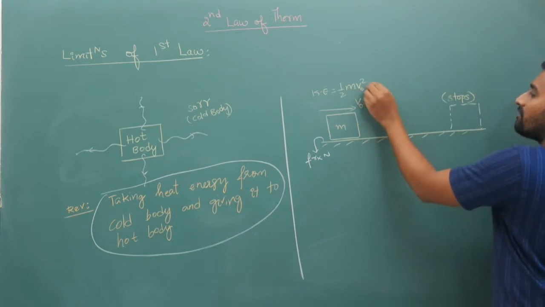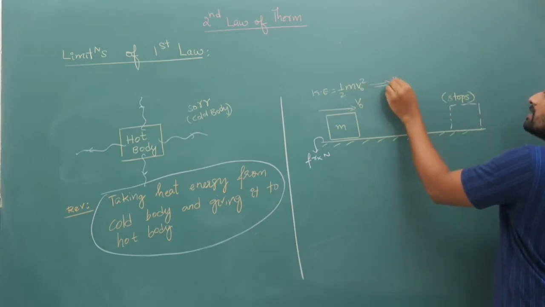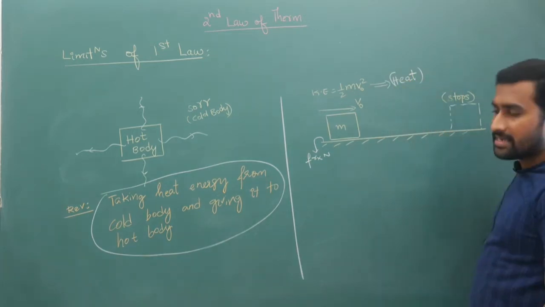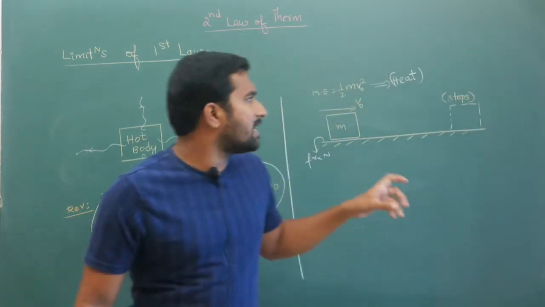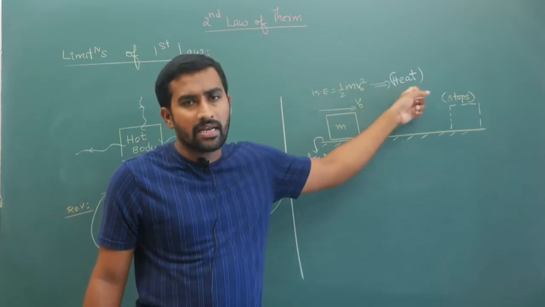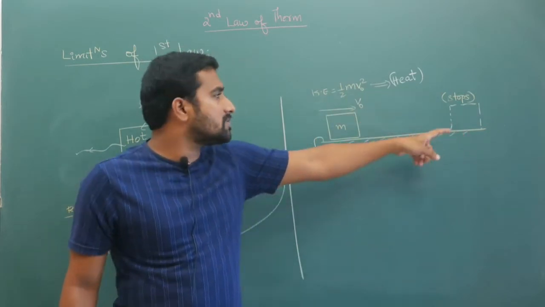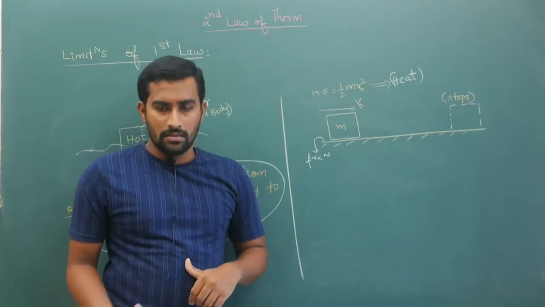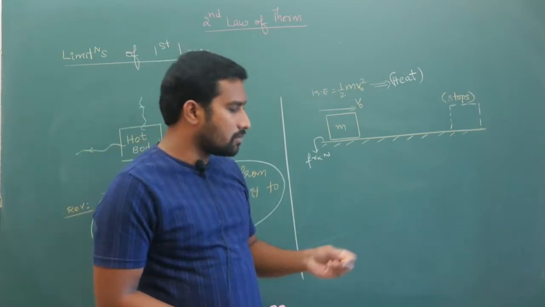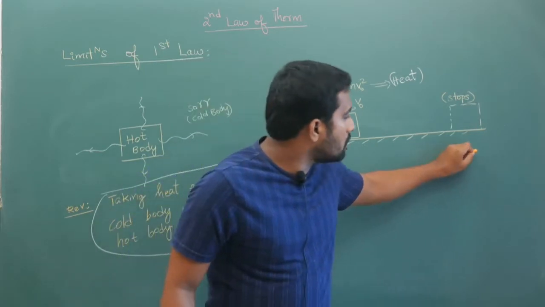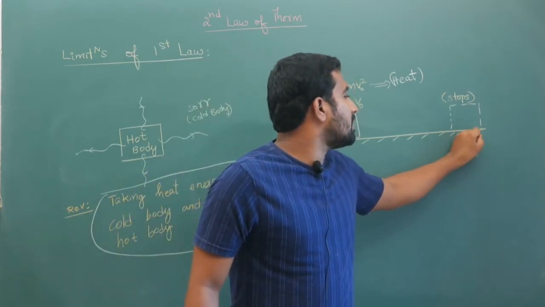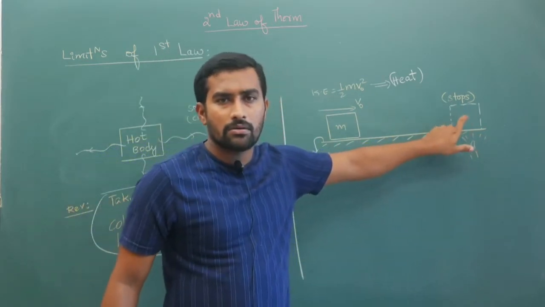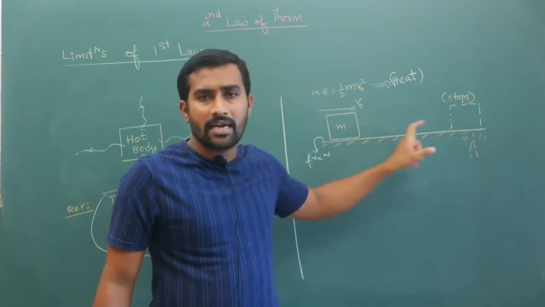This half m v naught square gets transferred into heat, though some may go into sound energy or light energy. But if we neglect that, after it stops, this half m v naught square will be used for heating this block. Now, if any person who is thinking properly asks: you put a flame here and heat this block, will this block gain kinetic energy?